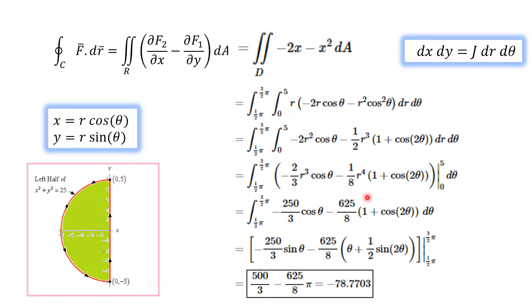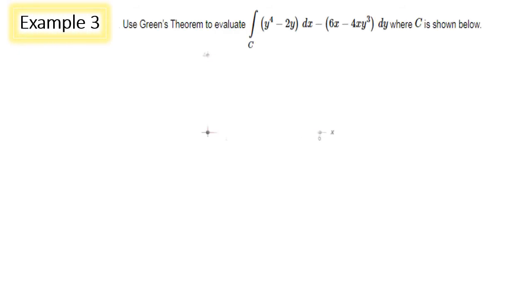So after evaluating this integral, we got the line integral over C f dot dr bar as minus 78.7703. Hope you are comfortable in evaluating the line integral using Green's theorem. I will show few more examples for the regions like square or rectangle as well as triangular region.